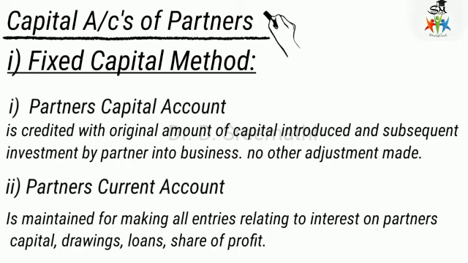So that is why it is the fixed capital method. The capital is fixed. It won't fluctuate. It won't change by any other transaction like receiving of salaries or commission, interest on drawings, interest on capital. All these transactions will not affect the partner's capital. So that method is called the partner's fixed capital method. Other adjustments are done in a separate account called the partner's current account.